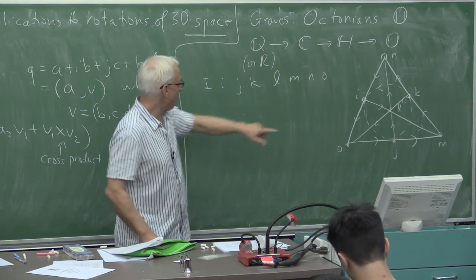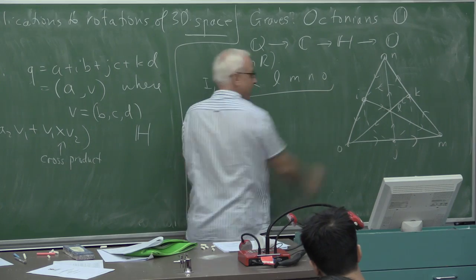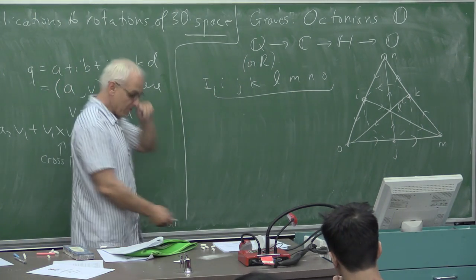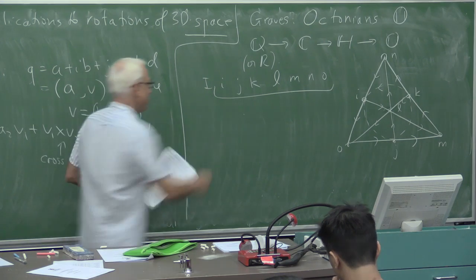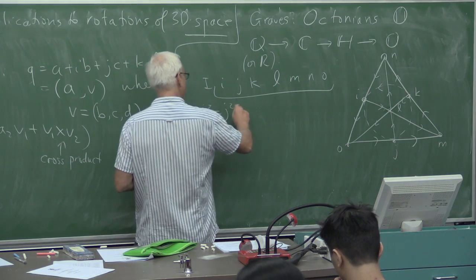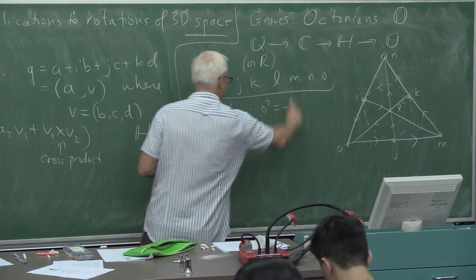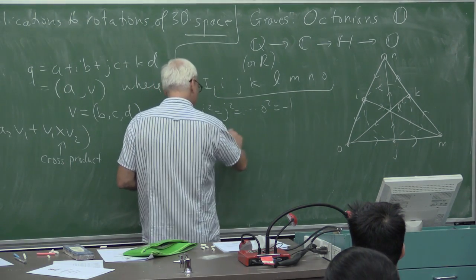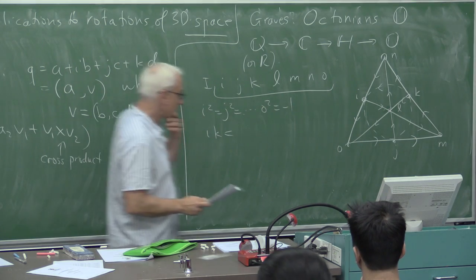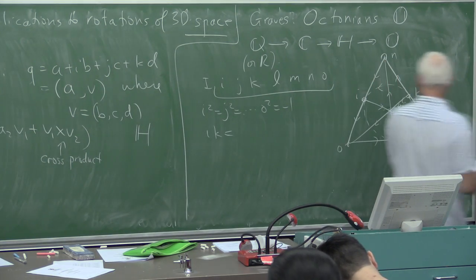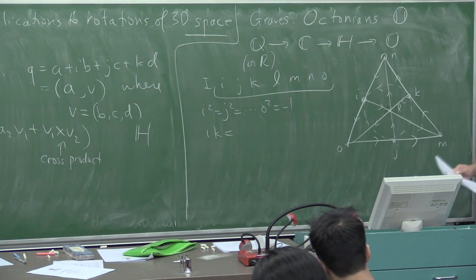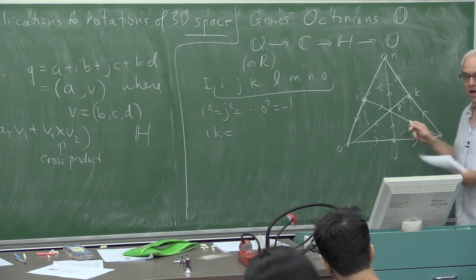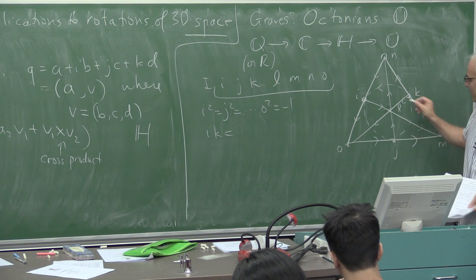7 nodes corresponding to these 7 here, it tells you how to multiply any 2 of these things. So first of all, all of them square to -1. So I squared equals J squared equals all the way up to O squared equals -1. And if you want to multiply I times K, what you do is you find the line that contains I and K. Okay, there's an I and there's a K. So the line that contains I and K in this diagram is this line here.